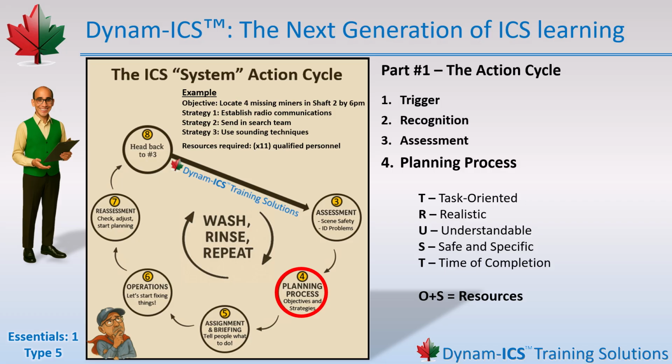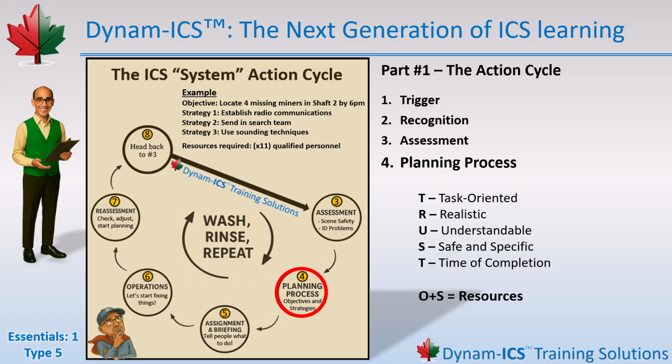Here's an example. Objective: locate 4 missing miners in Shaft 2 by 6 p.m. Once you've built your objectives, pair each one with 1 or more strategies, whatever it takes to fix the problem. Using that same example, strategies: attempt to establish radio communications, send search teams, use sounding techniques.